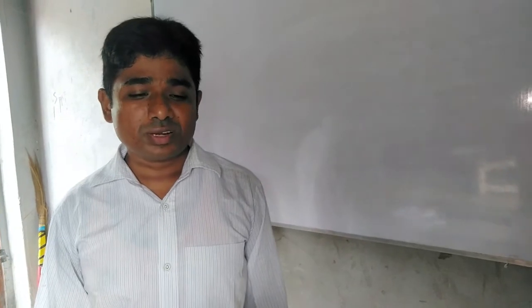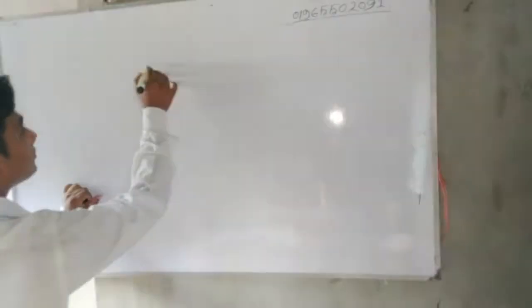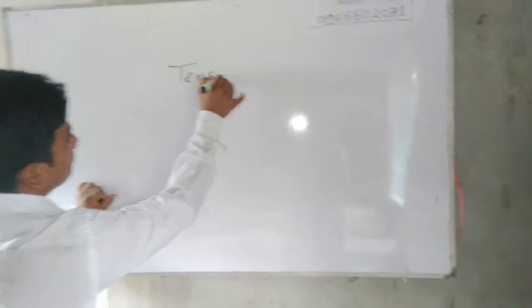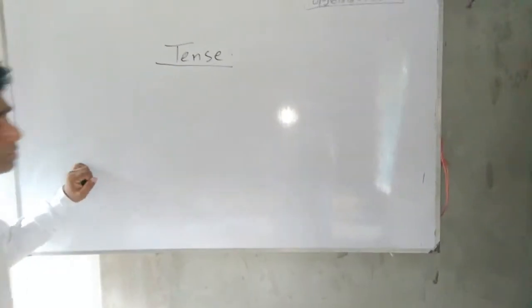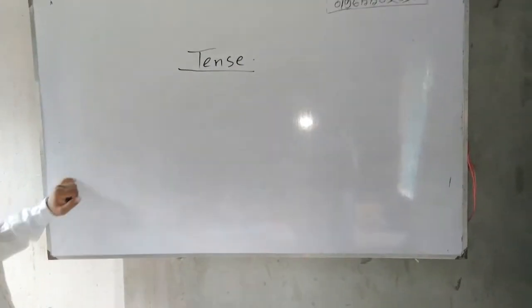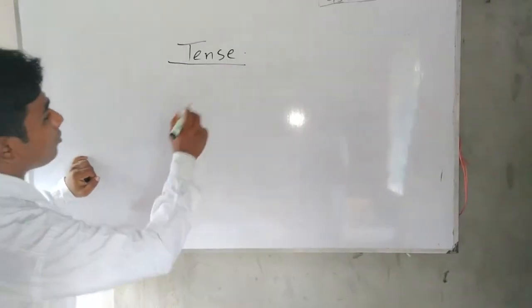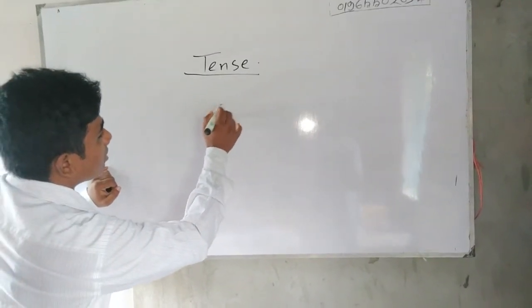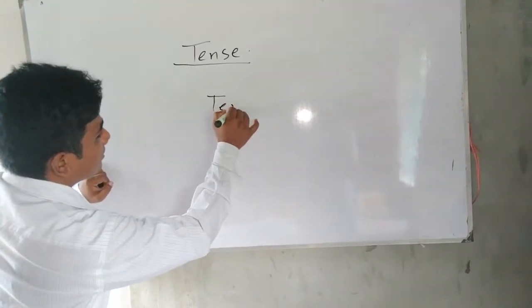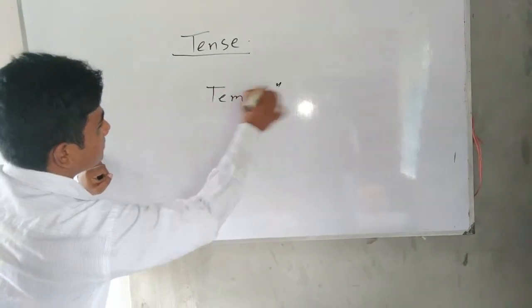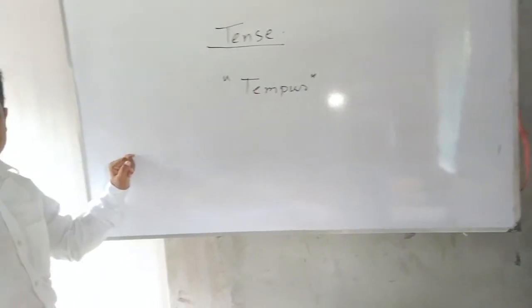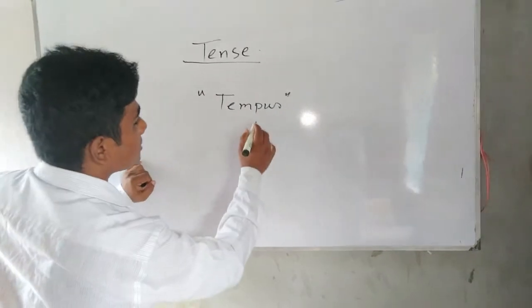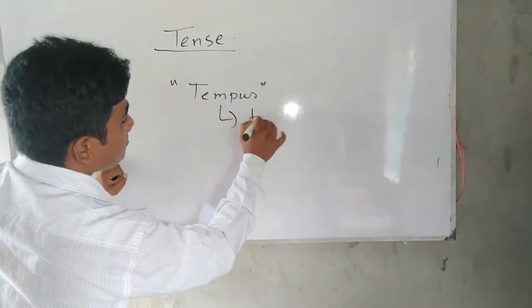To remove your idleness, I will describe an important topic of English grammar, that is tense. Dear students, the word tense came from the Latin word tempus. Tempus means time.